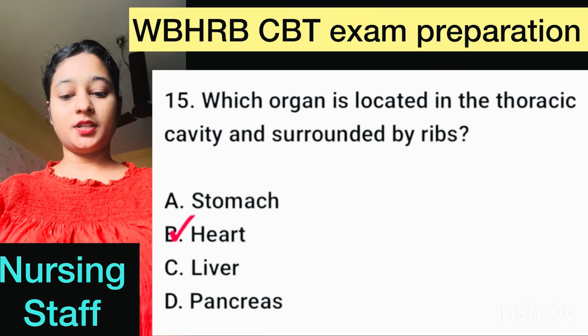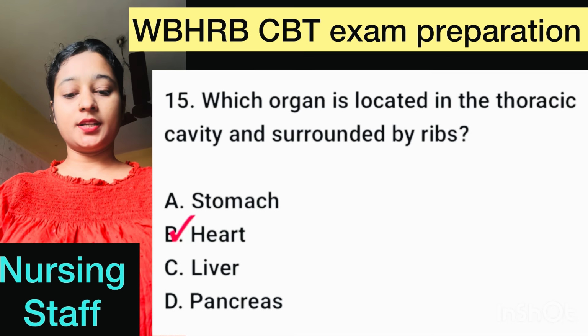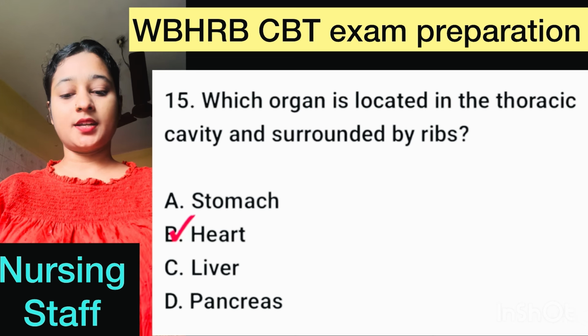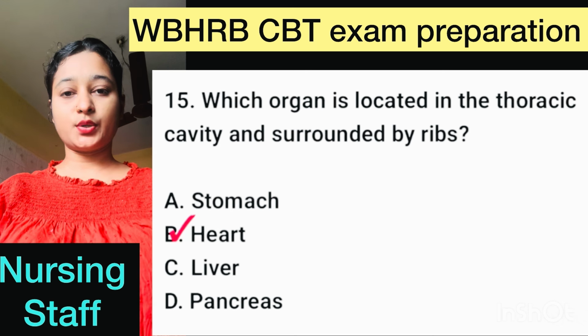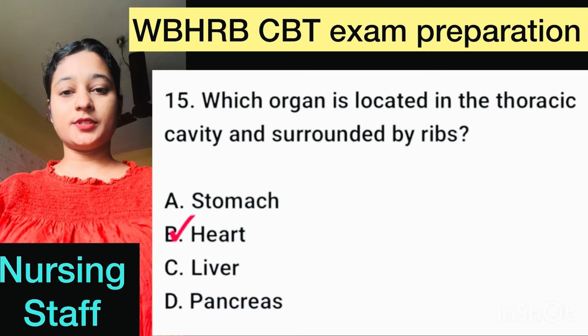Question number 15. Which organ is located in the thoracic cavity and surrounded by ribs? It is a very easy question. Here, right option is option B, heart.